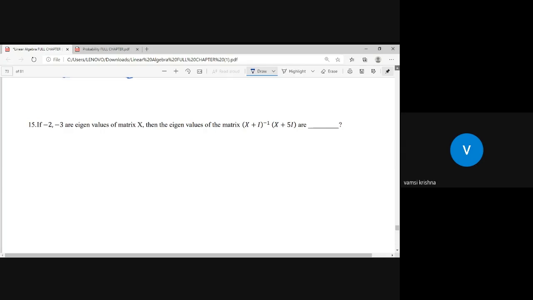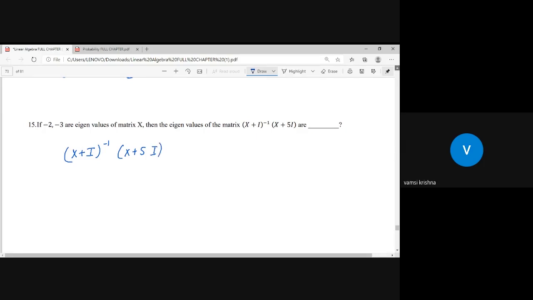Next question. If minus 2, minus 3 are the eigenvalues of matrix X, then find the eigenvalues of (X plus I) whole inverse into (X plus 5I). Yes, just use the properties of eigenvalues. These are the matrix products we have.